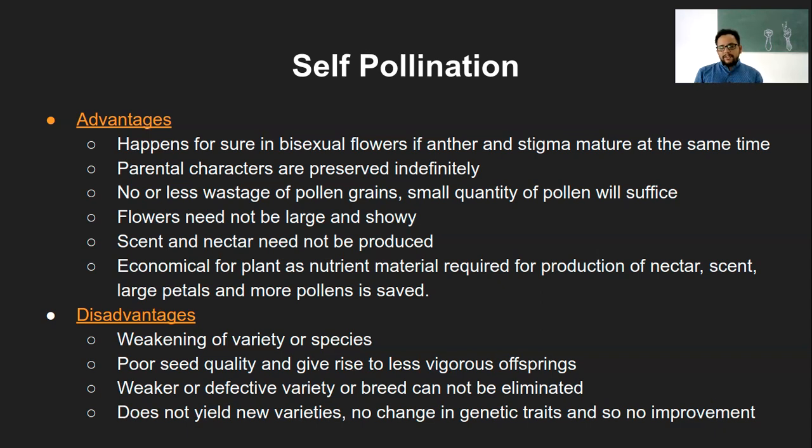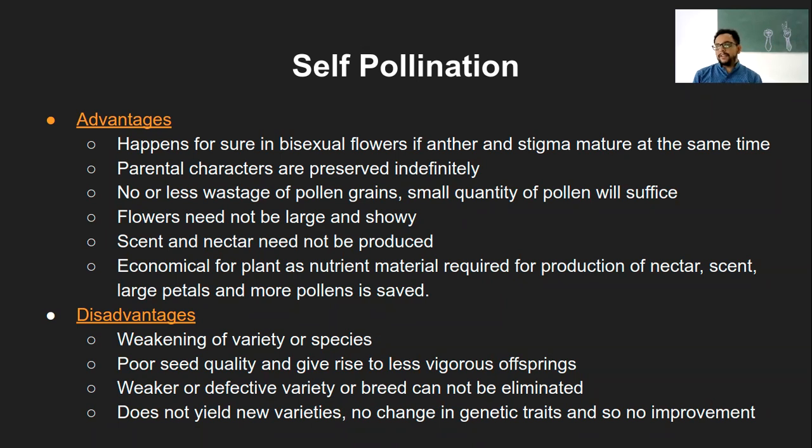The third disadvantage is again that a weaker or defective variety or breed cannot be eliminated. Like in some cases, like I said, the plant will die, but if it has produced enough pollen grains, those pollen grains will go around and pollinate other plants of the same species, right? And that particular genetic characteristic will be transferred to the same species in the other plants, and those weak characteristics are ultimately getting transferred with those anthers. So that way, the variety or breed which is weaker in nature cannot be eliminated.